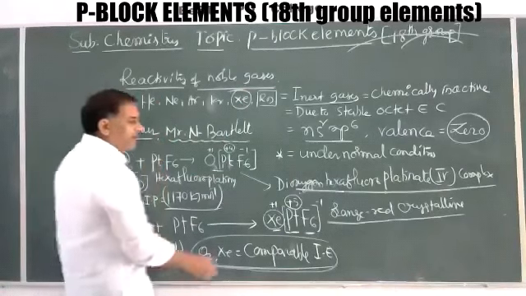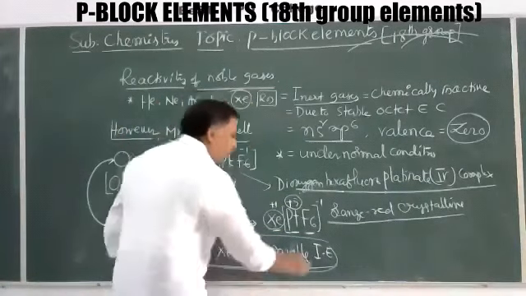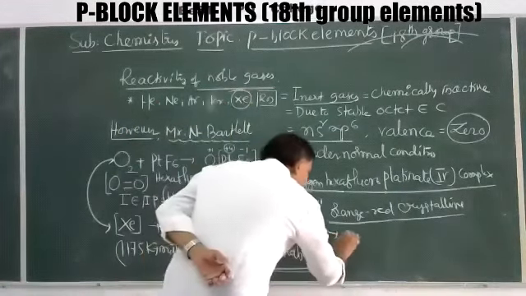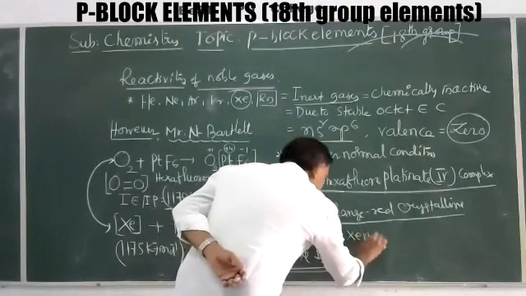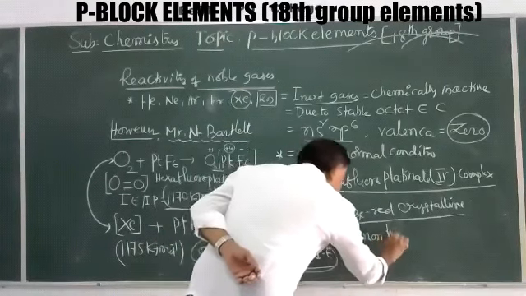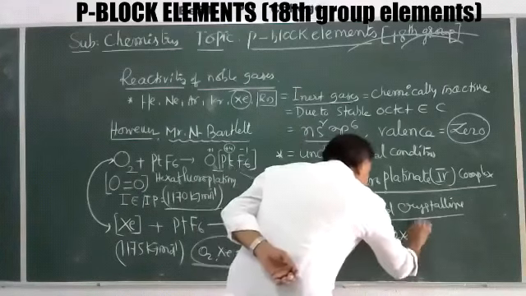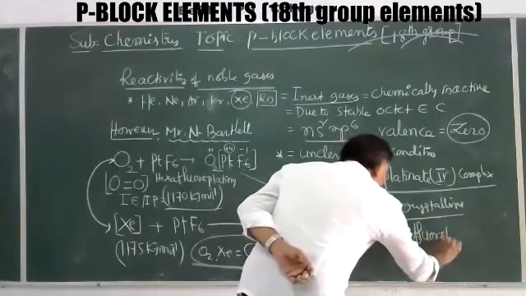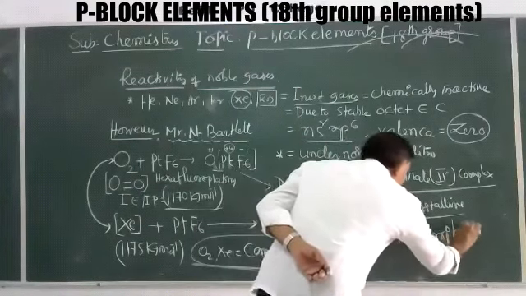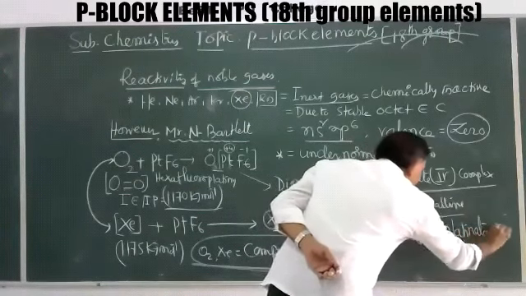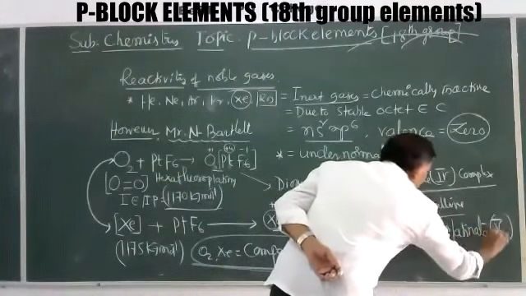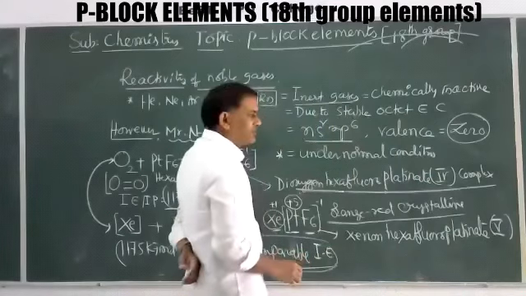That's why the first prepared noble gas compound is xenon hexafluoroplatinate 5. In bracket we can write a Roman number 5, that is the oxidation state.